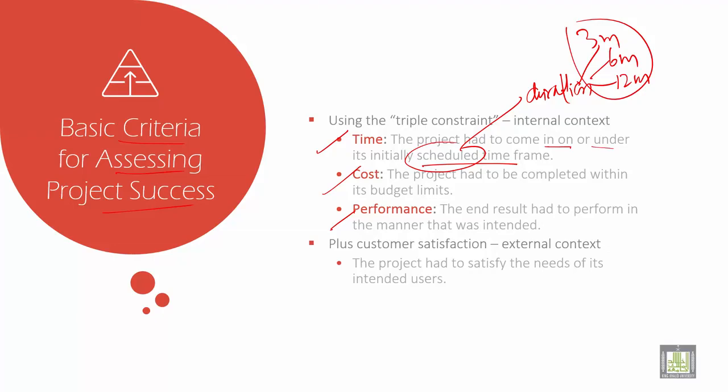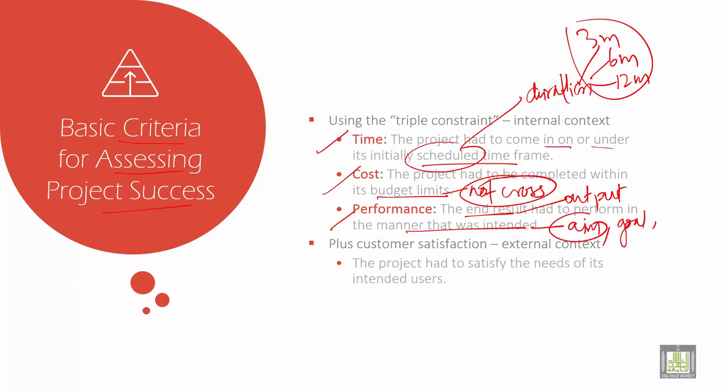And cost: the project has to be completely within the budget limits. When you fix, say, 1 million riyals or 2 million riyals, it should be within that limit. You should not cross the limits. Performance means output or outcome, whatever it is. It has to perform in the manner it is intended, meaning what you have aimed. It should be as per the aim, goal and objective. So it should be within the limits and within the aim of the project.